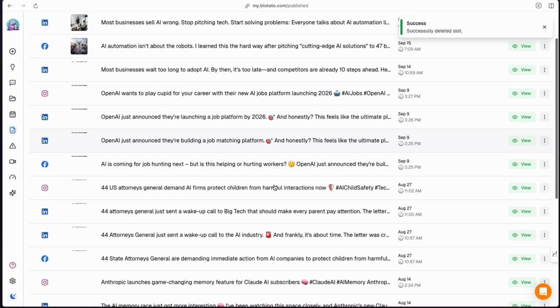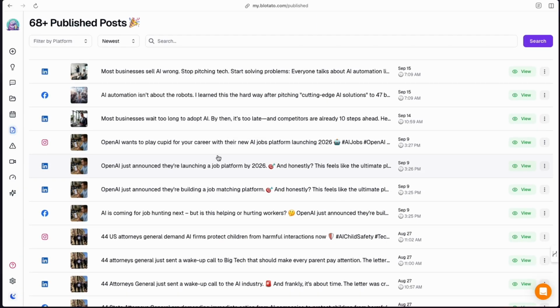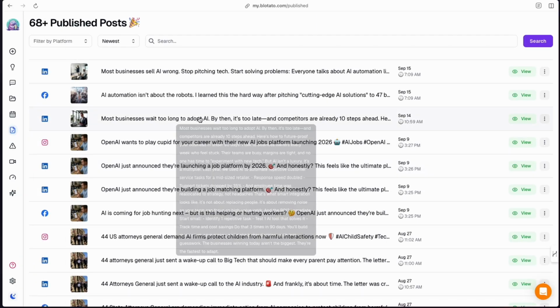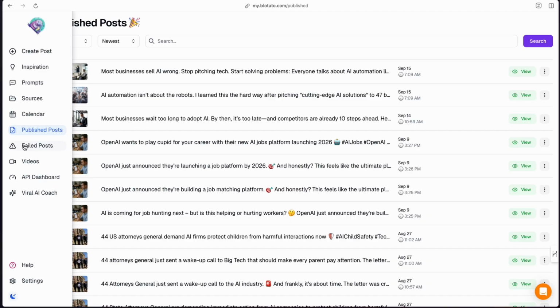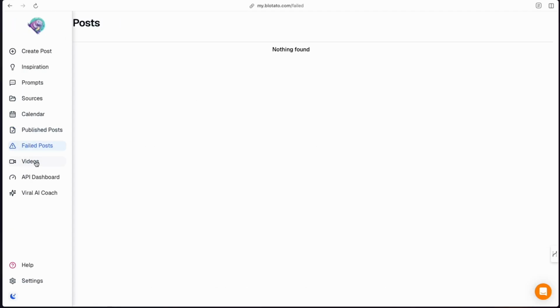Publish posts. So these are all the posts. You can see I've been using it for a while. These are all the posts I've already published using Blotato, and I was doing these all via API and N8N, but I really wanted to check into this. There's a bit of a log here. We can see what's failed. Good news, nothing's failed.